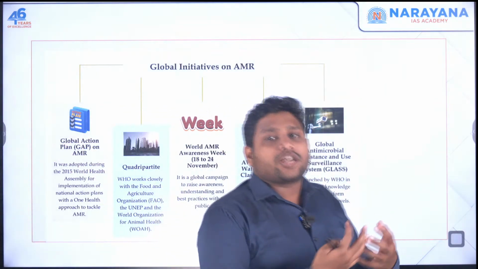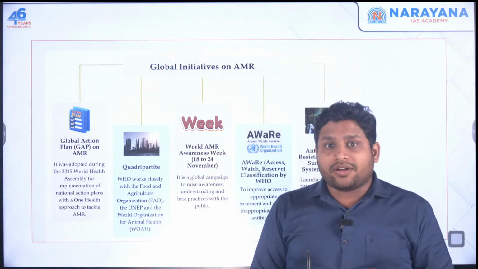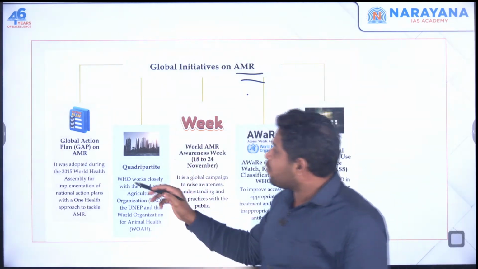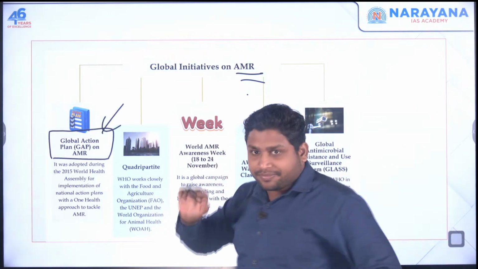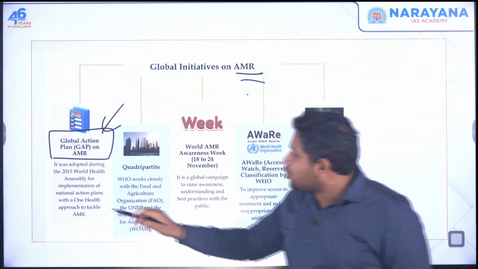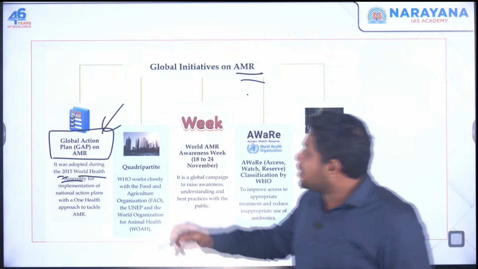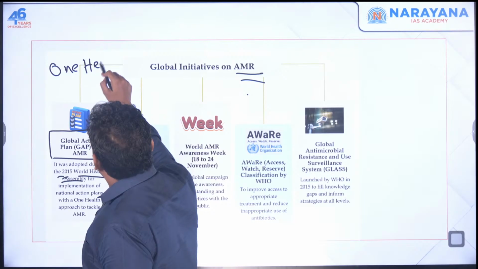Now there are many initiatives launched by the international community, and the role of WHO becomes very important when it comes to dealing with antimicrobial resistance. First of all, we have the Global Action Plan on AMR, launched in 2015 by the World Health Assembly. Here an idea came into picture which we call the One Health approach.